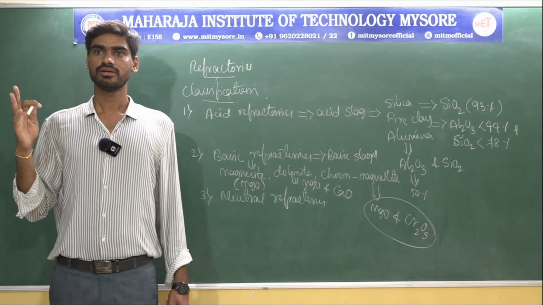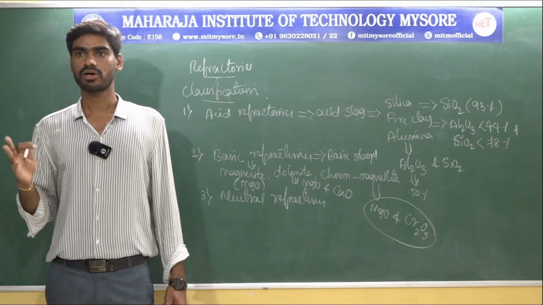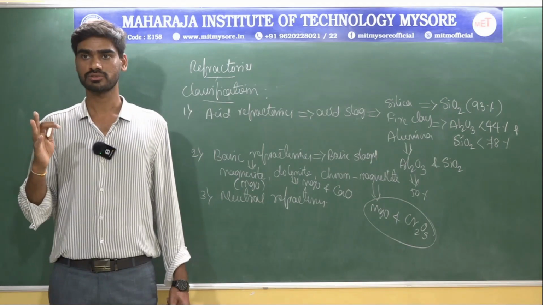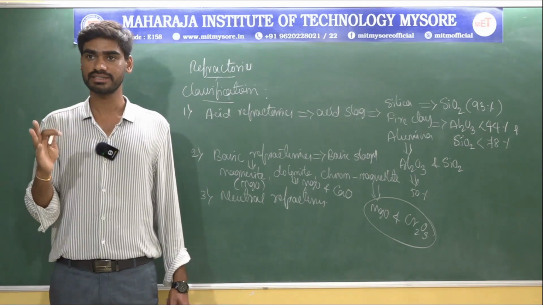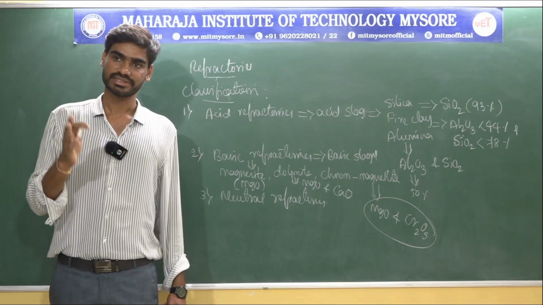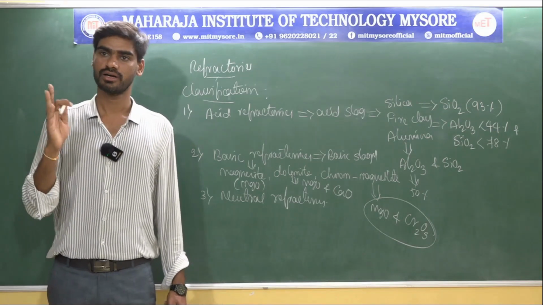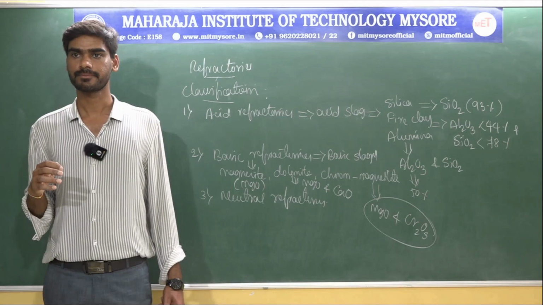In the case of magnesia chrome or chrome magnesite refractories, the only difference is the percentage composition of magnesium oxide and chromium oxide.